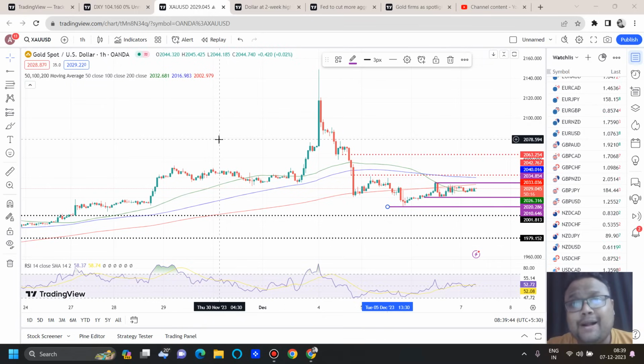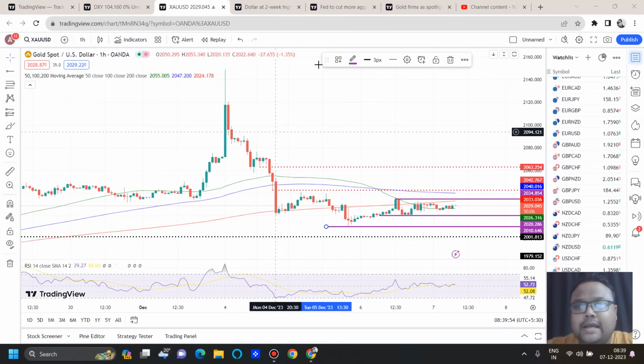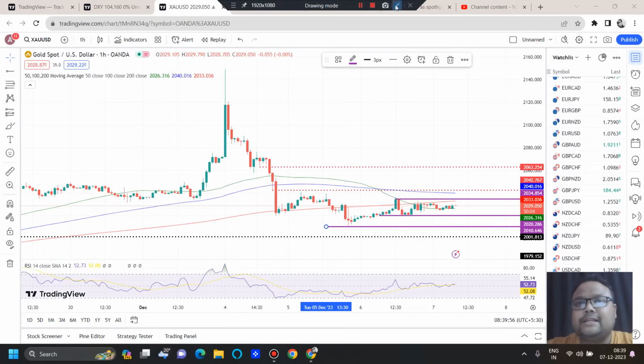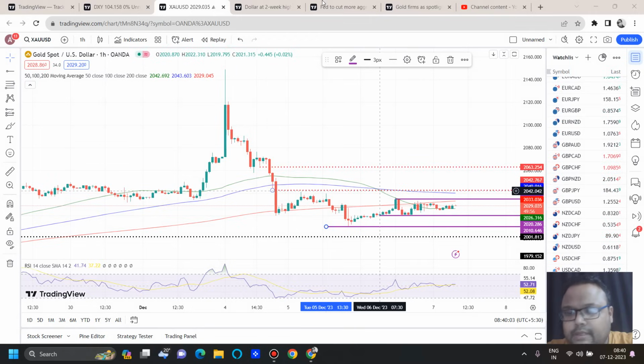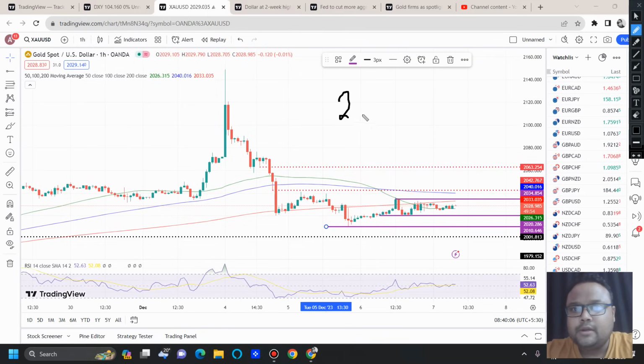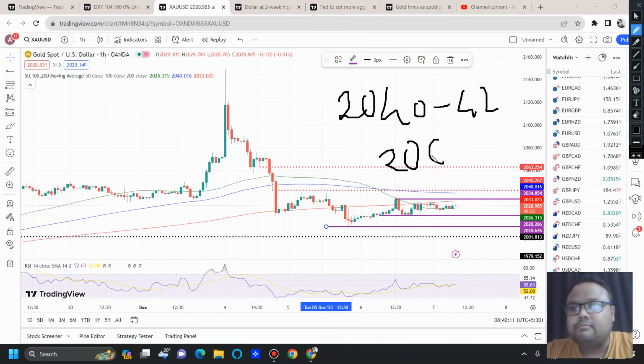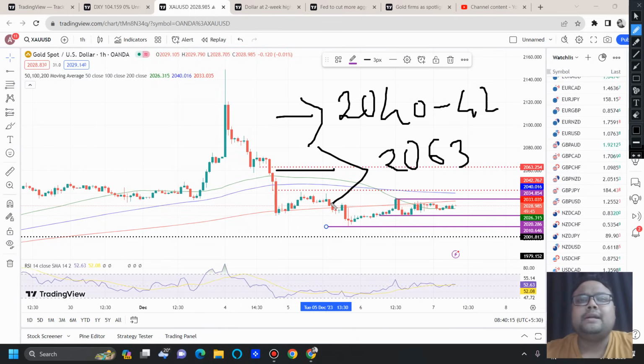And in case the market surprises us with volatility, suppose during the US session, if you see a big red candle, then obviously do not trust 2010. That may not work. And on the other hand, resistance, where do we have? Yes, the resistance of 2040. As discussed yesterday, 2040 to 2042 is still valid. Then we have 2063. These are the two resistances where we can expect the market to face some selling pressure,